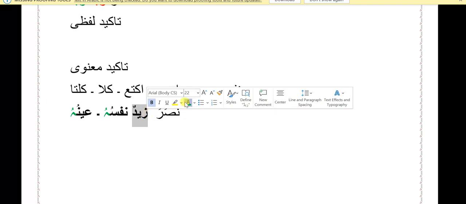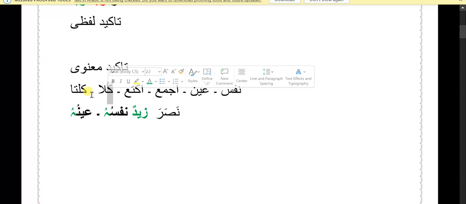So in Nafsun and Ainun, these two words become Muzaf, and they need a Zamir which is their Muzaf Ilay, and the Zamir is actually a reference to the proper noun which was used earlier in the sentence. So the Zamir in Nafsuhu and Ainuhu is referring to the Zaid which was used in the sentence earlier.